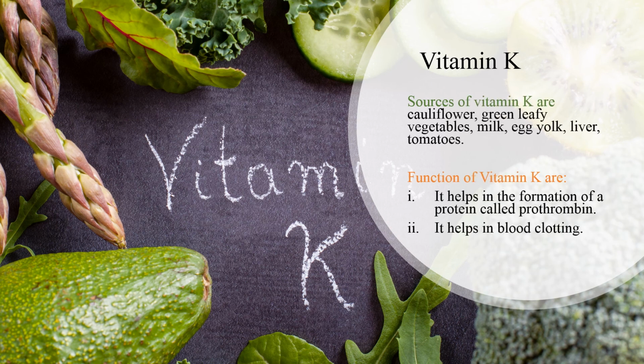Now the last is vitamin K. Now the sources of vitamin K are cauliflower, green leafy vegetables, milk, egg yolk, liver and tomatoes. Now what are the functions of vitamin K? Vitamin K helps in the formation of a protein called prothrombin. Now, what is the use of this prothrombin? It helps in blood clotting. So whenever you have any injury, then it helps to stop the bleeding of blood.